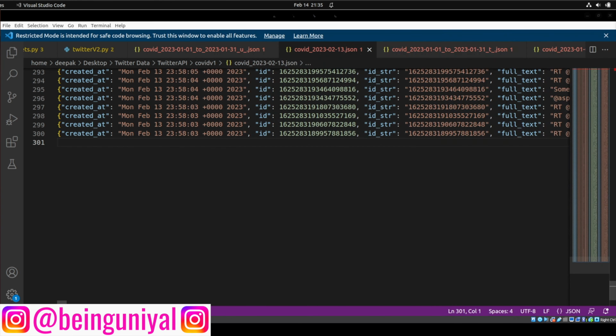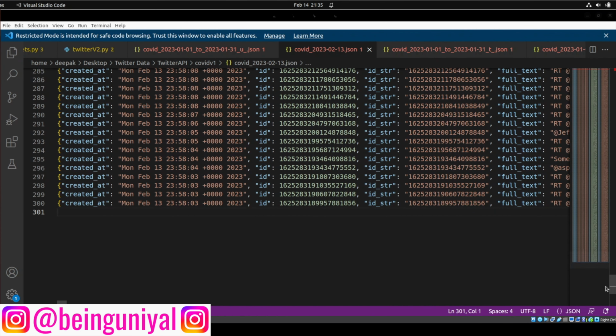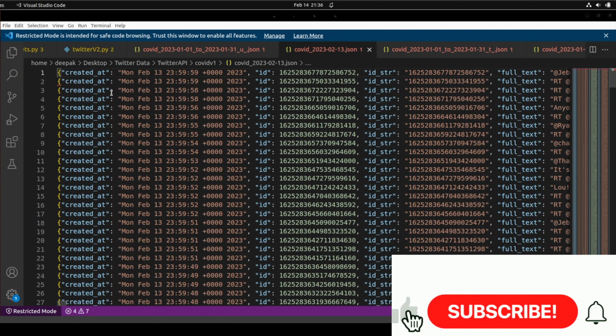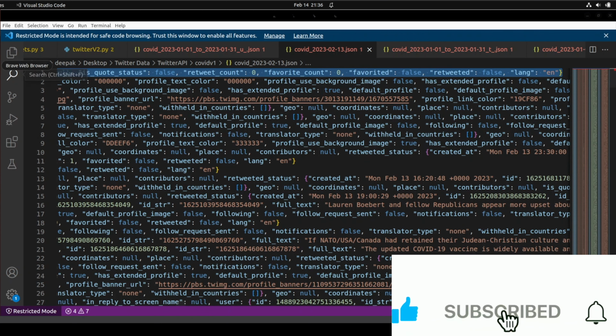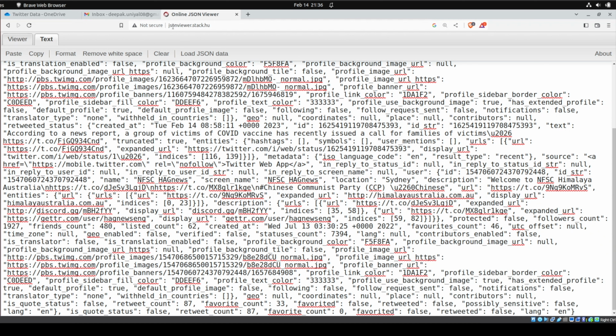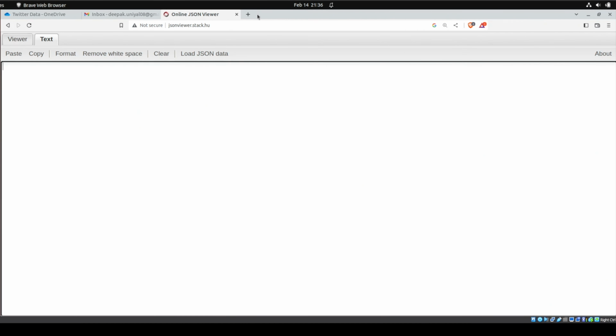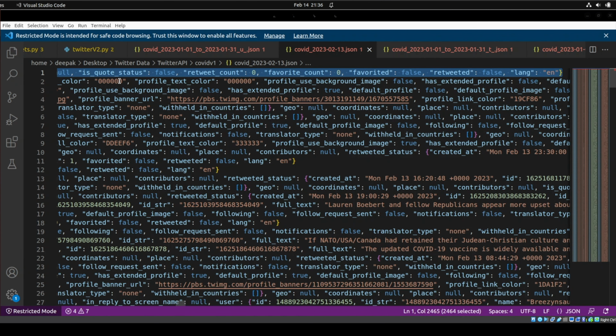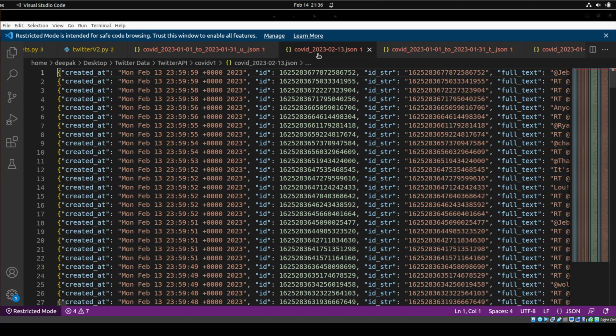Let's go back now. Let's discuss this difference. Okay, so I will just copy one of the tweets from here, and I will go here. This is JSON viewer. You can just refresh it first. You can also paste the text here, whatever you have copied from here. I have copied just one tweet. And this is the tweet that I have got for the V1.